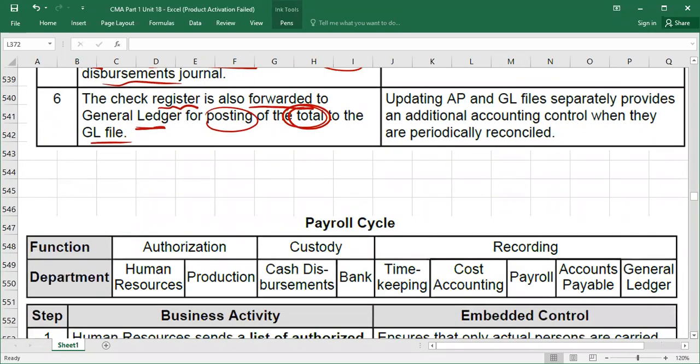And then at the end of the period they will do reconciliation. I hope it is clear. So now we are going to discuss the last cycle, which is the payroll cycle.